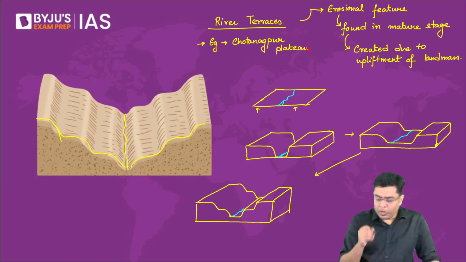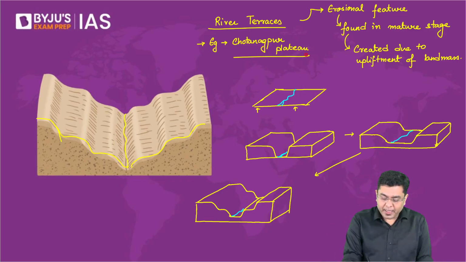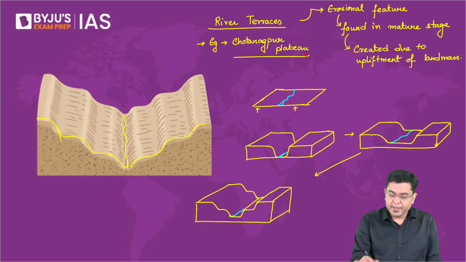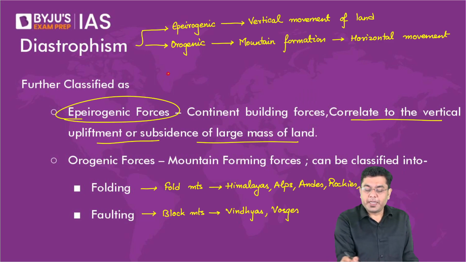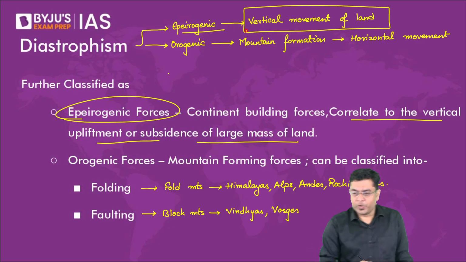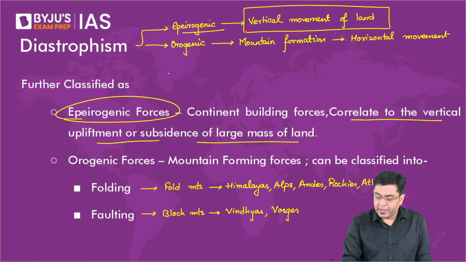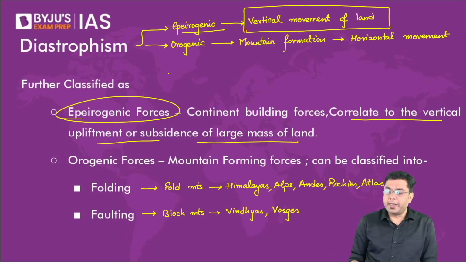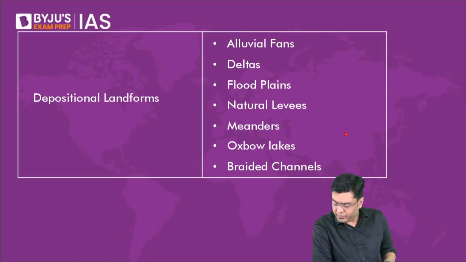Okay. All those who were having doubts about why upliftment and how upliftment can happen, I will take you back to this particular slide where we had talked. Maybe you were not attentive at that point of time. So aperogenic forces, which is a part of diastrophism, leads to vertical movement of the land. Okay, it is the endogenic force. I hope that is understood now. Now, after this, we come to the portion of the depositional features. How it works, how it works.